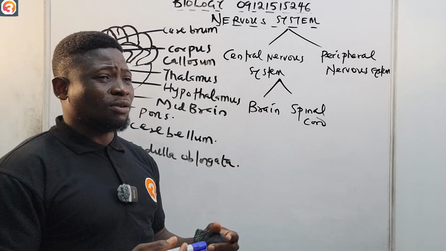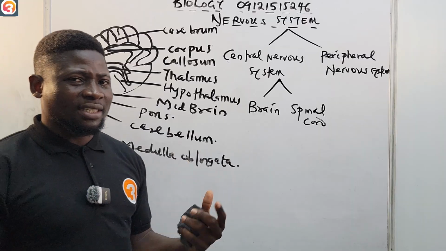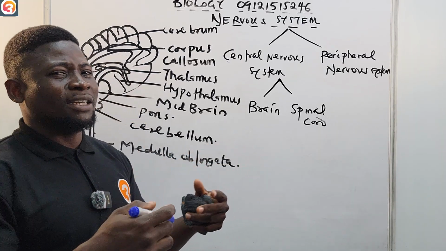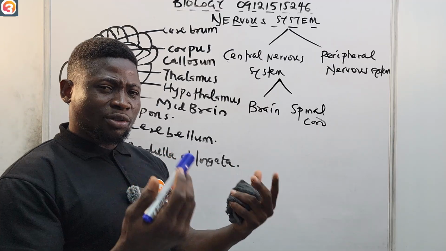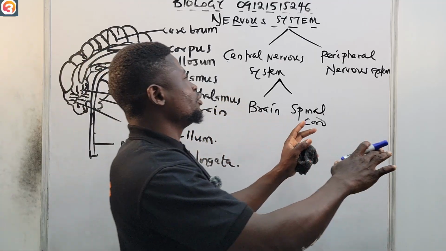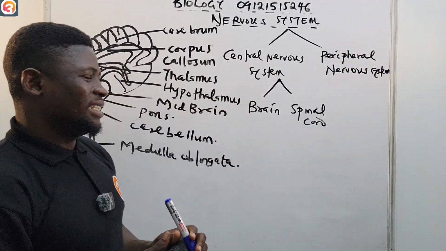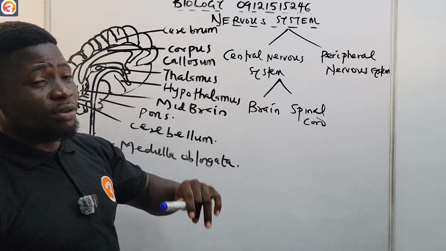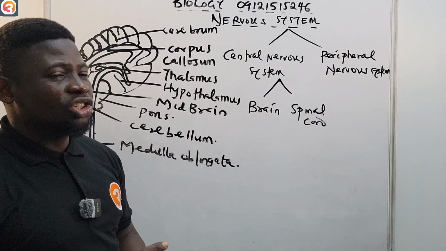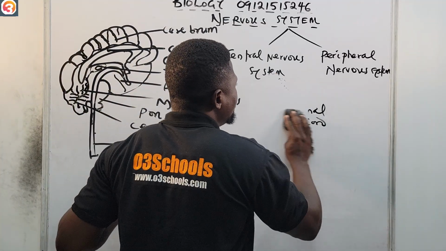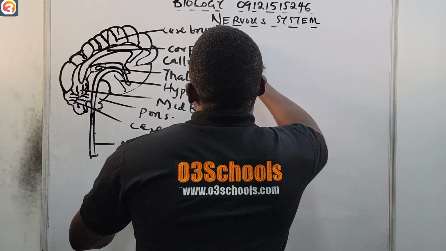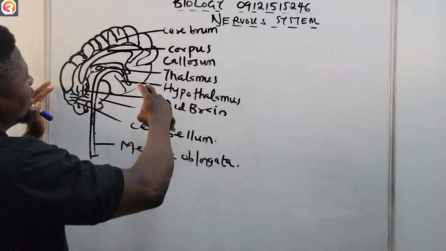The peripheral nervous system consists of the motor and the sensory system. We're going to see all of that, all right? We're going to see the somatic nervous system and the autonomous nervous system. We're also going to see sympathetic and parasympathetic, even the cranial nerves, everything. We're going to look at all of them in the peripheral nervous system. So please just know that the nervous system consists of the central nervous system and the peripheral nervous system, and the central nervous system consists of the brain and the spinal cord, and that is where we are going to begin from.